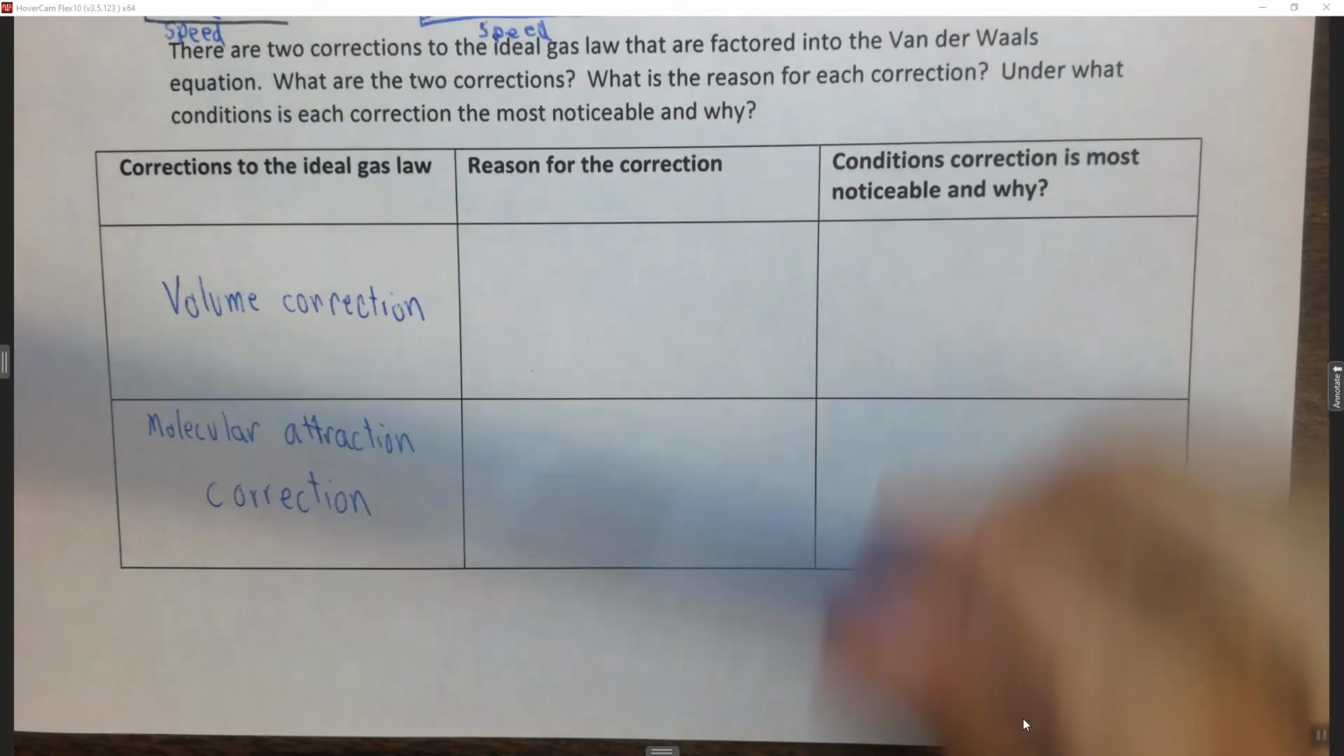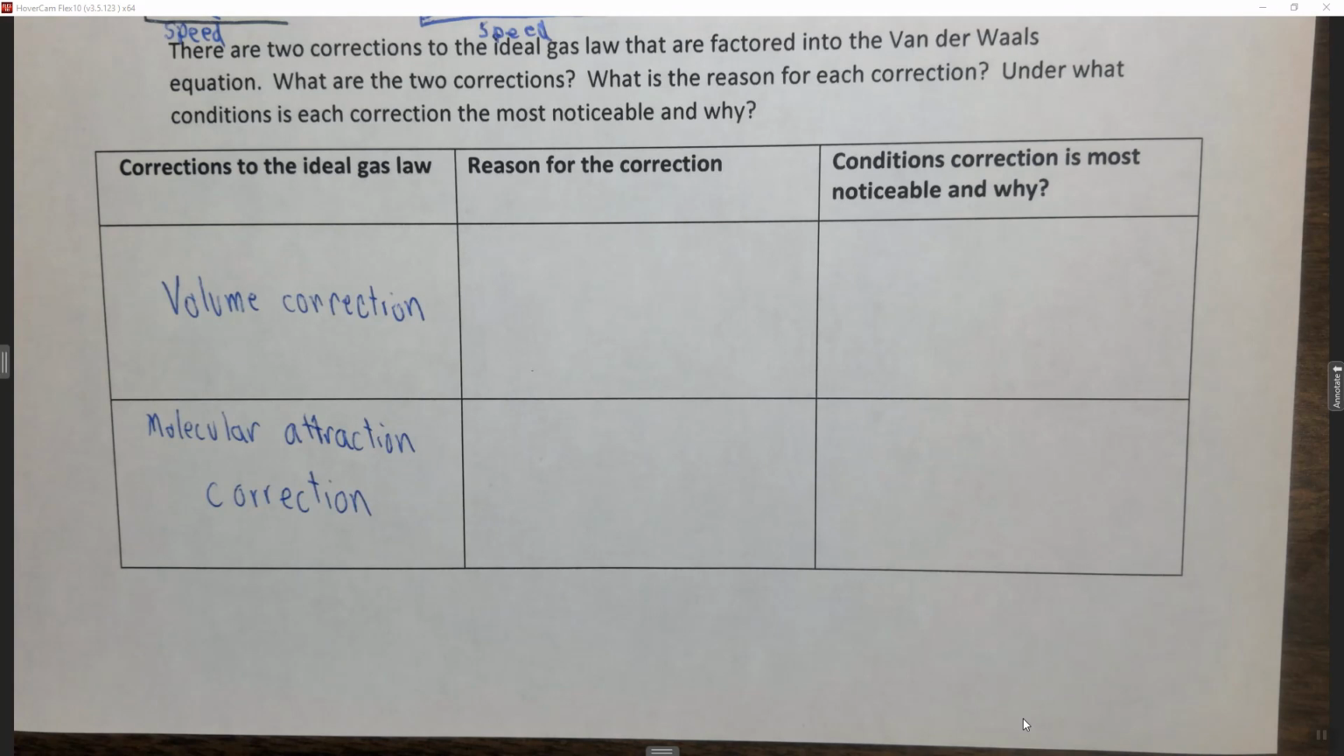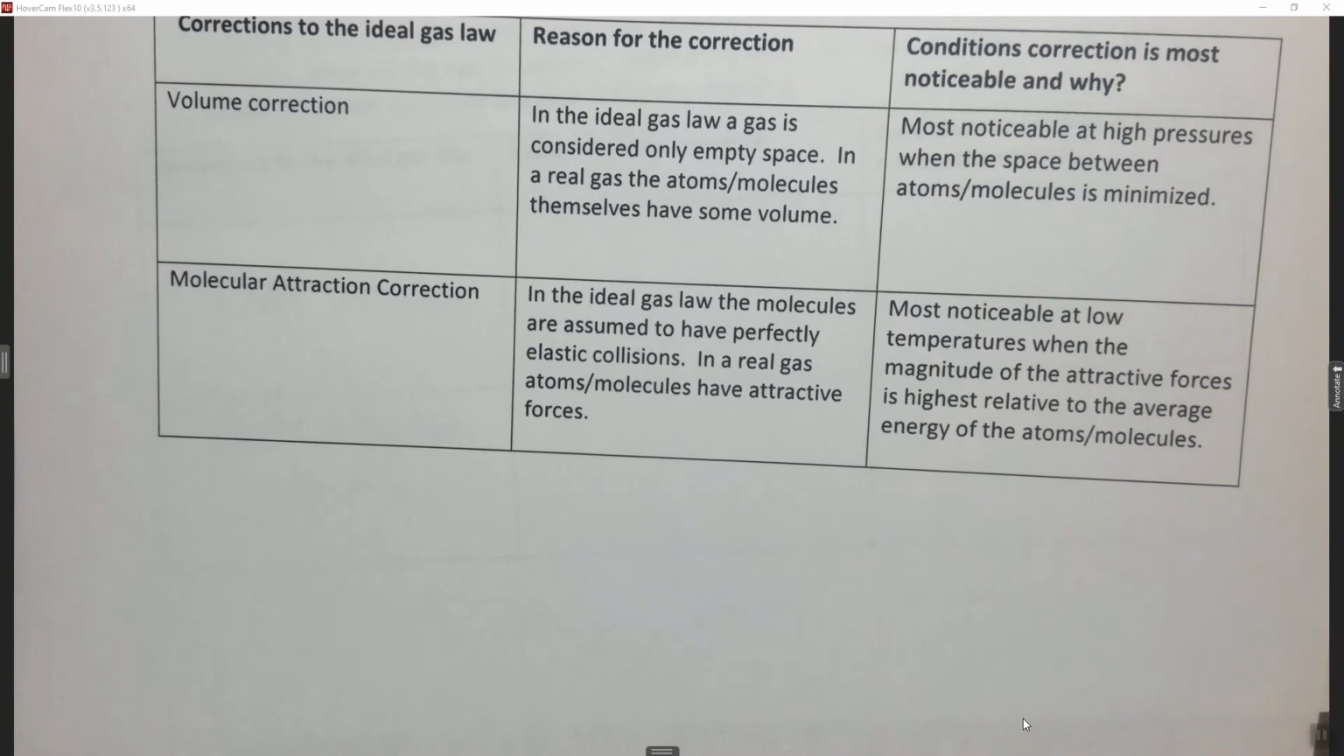Or another way of thinking about it is at lower speeds and lower kinetic energies, the molecules have more time to interact with each other and stick together, or more opportunity to do so. So I hope that helps, and here are the actual answers, but I thought I'd give you a brief explanation.